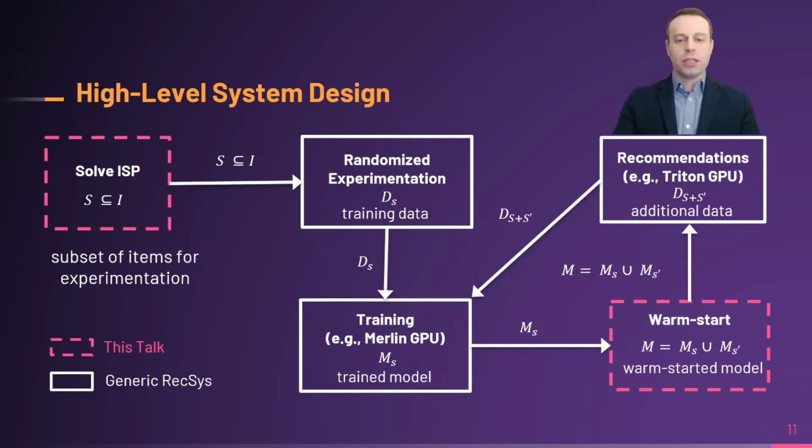As time proceeds, the system generates more feedback data, which we can use to update our trained models, and the process continues. In this talk, our focus here is on solving the ISP and the warm start procedure. The other boxes are generic recommender system components, and we can exploit GPUs and best-in-class techniques from the state-of-the-art.